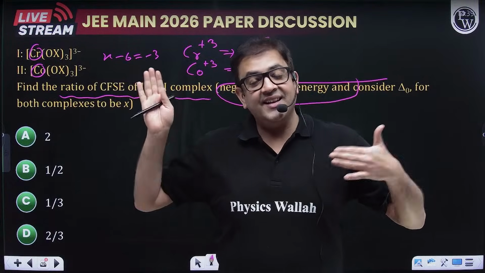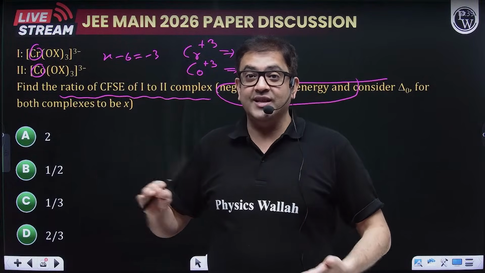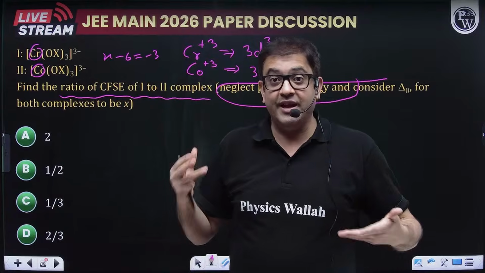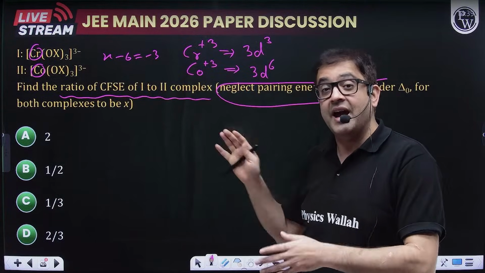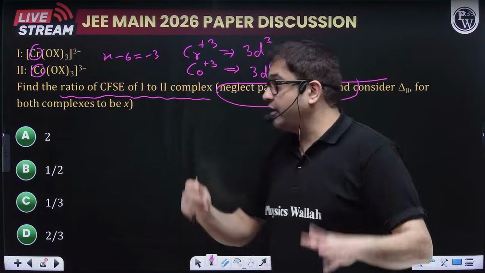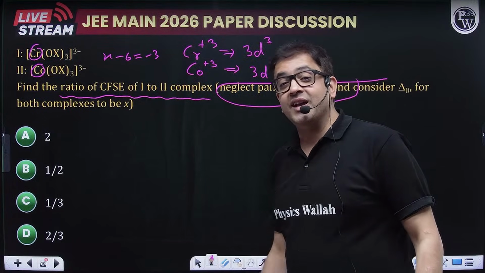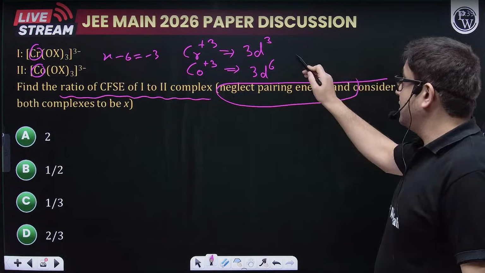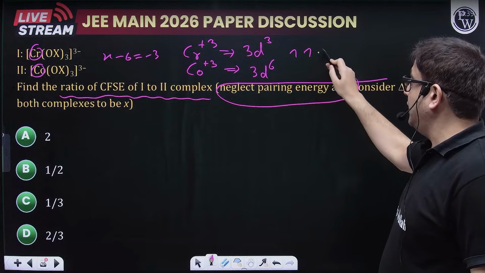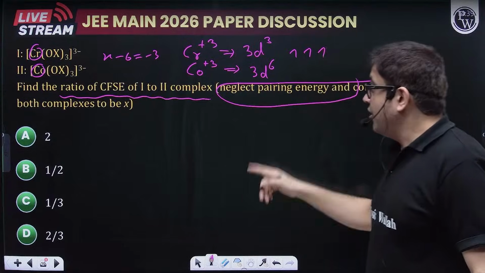That means it is asking you to take this oxalate as a strong field ligand, because then only you will be pairing. By saying that you have to neglect, it is guiding you that you pair. Because it is an octahedral complex, what will be filled first? T2g. So this will have t2g3 and obviously eg0. What about cobalt?